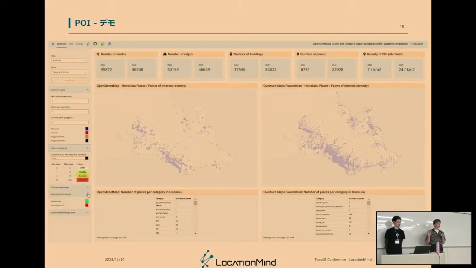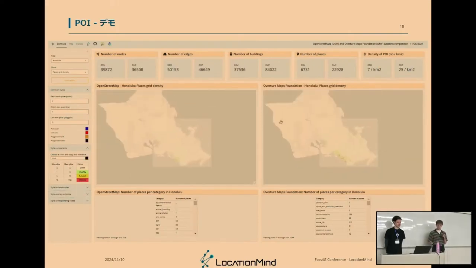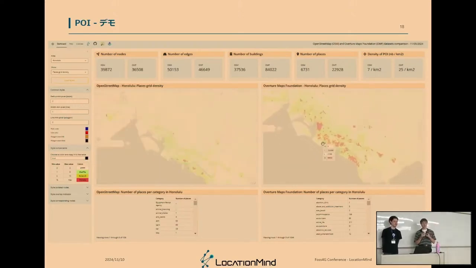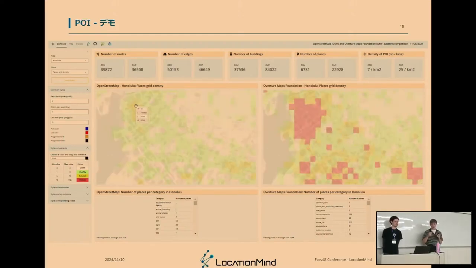If it's white, that means there are no places in the grid. And if it goes from green to red, it means it's less or more dense. The area is represented totally, because it's not possible to put zero opacity when there is no element. And then it is possible to compare each grid value for each grid.